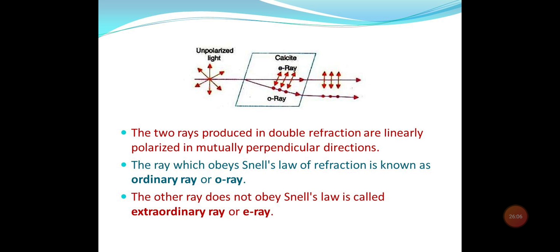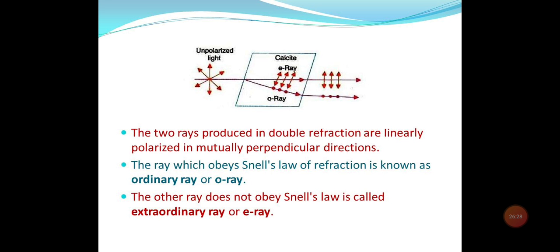As you can see here, they are displaced by some distance. For normal incidence, the ordinary ray will pass straight through the crystal, whereas the extraordinary ray will be refracted at some angle and will come out parallel to, but displaced from, the incident ray.